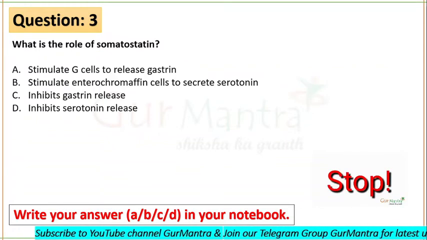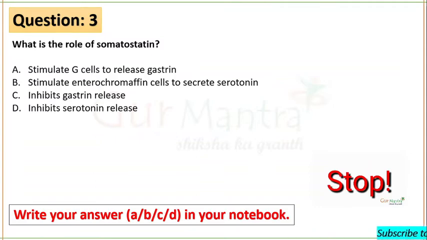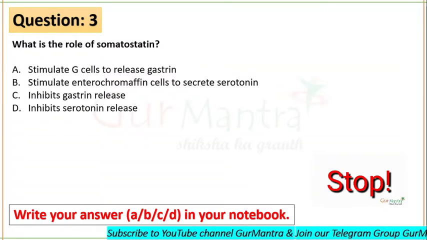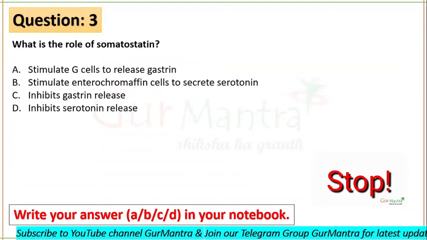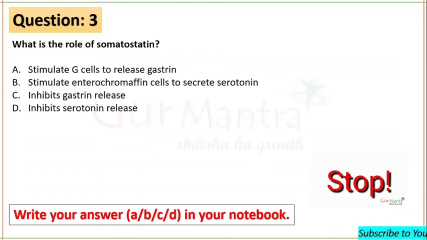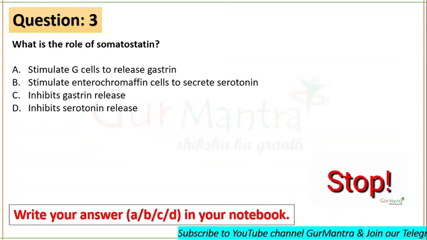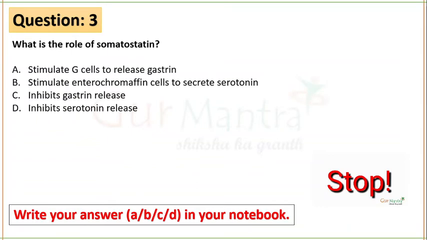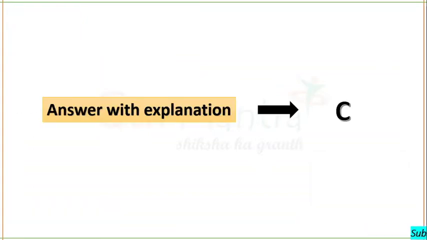I hope you have read all the options very clearly, very carefully. C is your right answer. Somatostatin inhibits gastrin release. And do you know from where gastrin is released? You should also know this thing. G cells release gastrin. So C is the right answer. Somatostatin inhibits the gastrin release. Next question is on your screens.